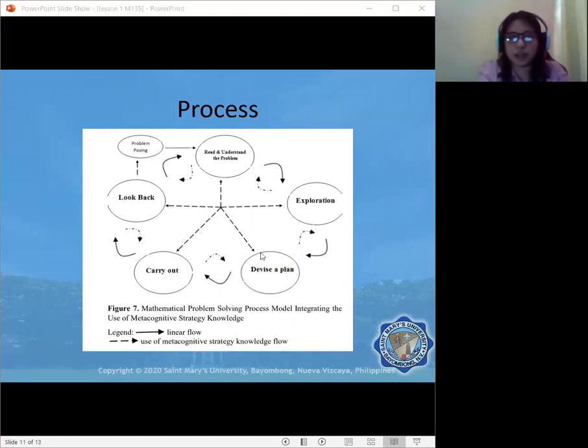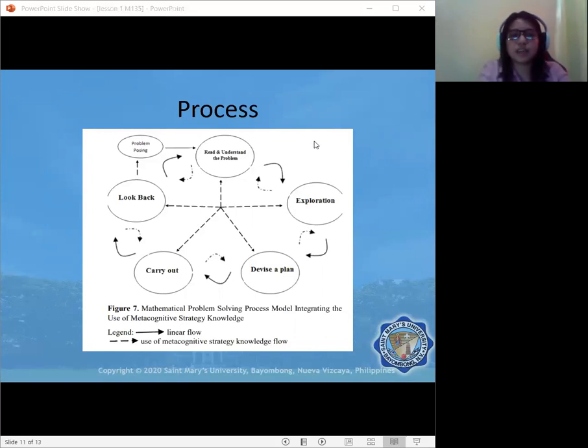So in each step here, we have an arrow going back. So just like from read and understand the problem to exploration, we have an arrow going back to read and understand the problem. So this represents the metacognitive strategy knowledge flow, or it is also sometimes called heuristics. So with the presence of this metacognitive strategy knowledge, the solver may move from one process to another. So she may also jump from one stage or phase to another.